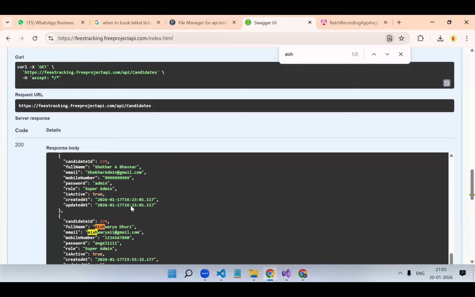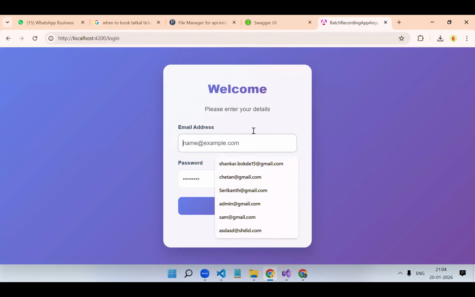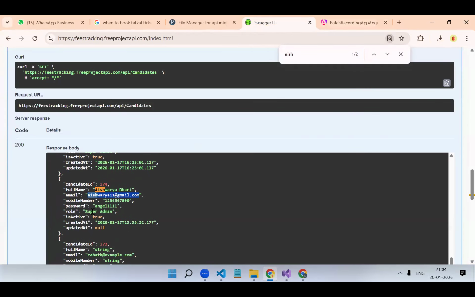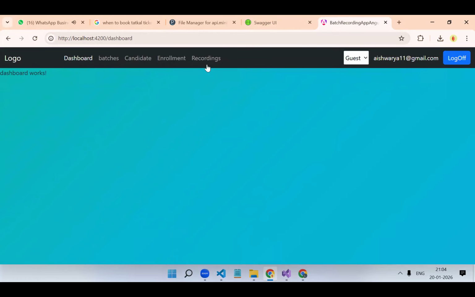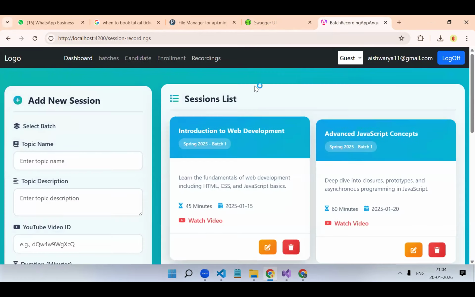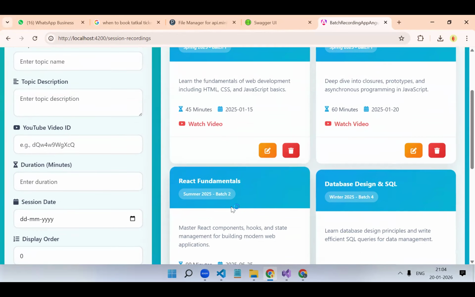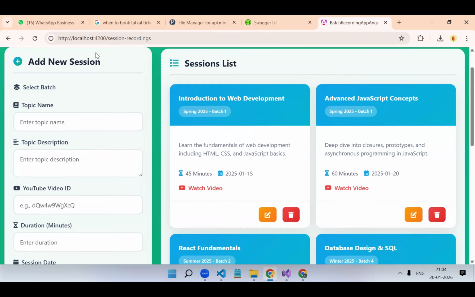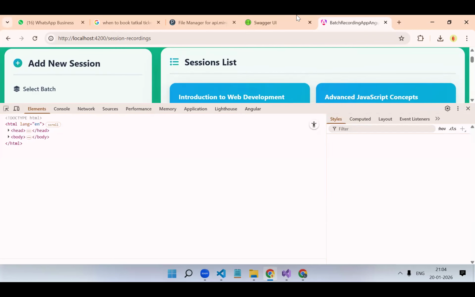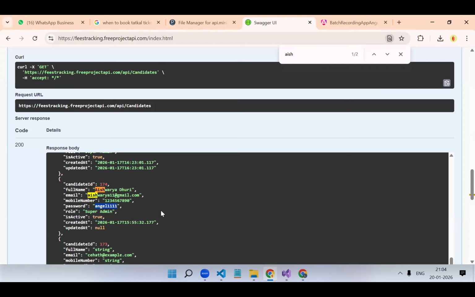Aishwarya's login, no? Yeah. The password was this. No one removed the recordings, no? Okay. So now let's check the network columns. Wait, why was Aishwarya okay? Aishwarya is super admin.